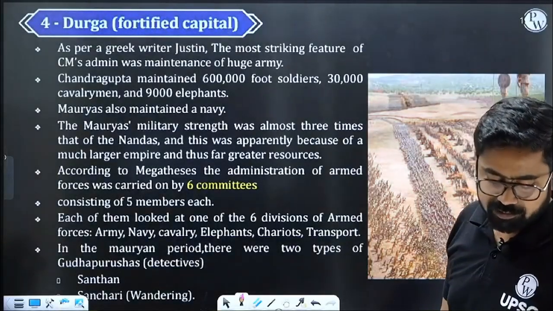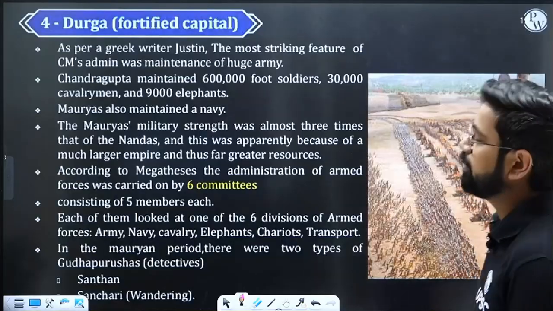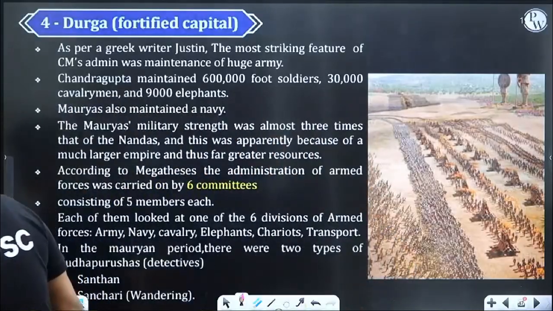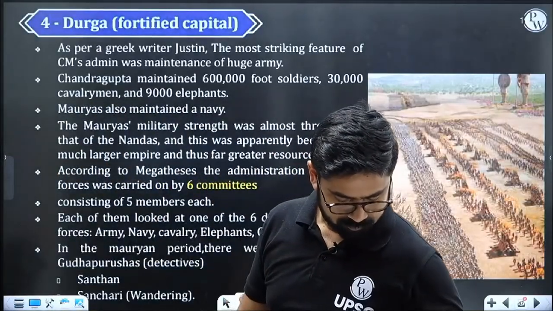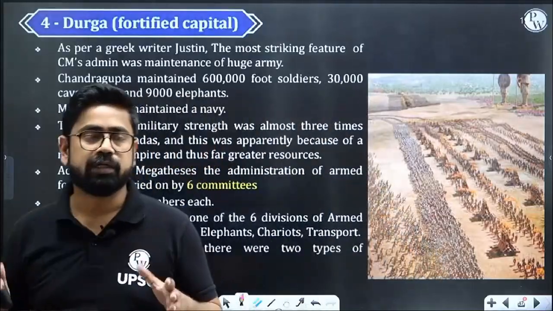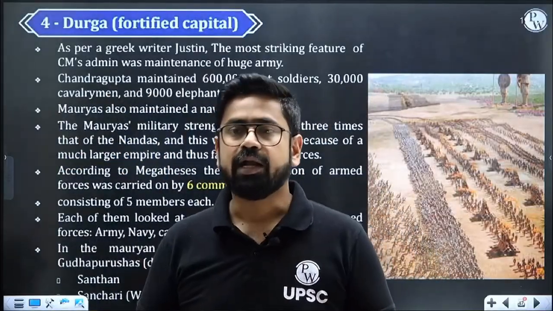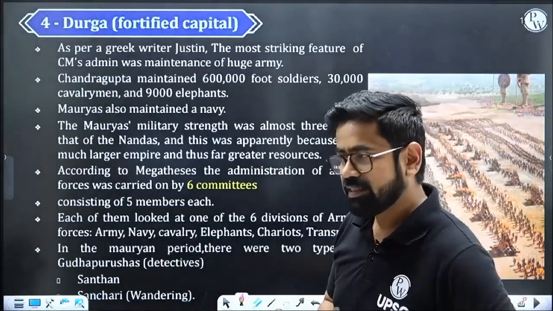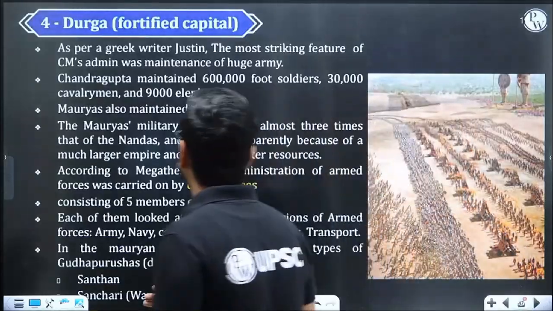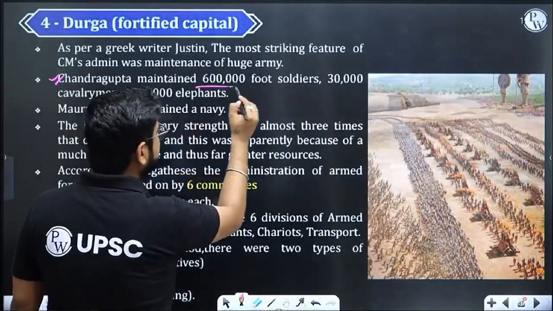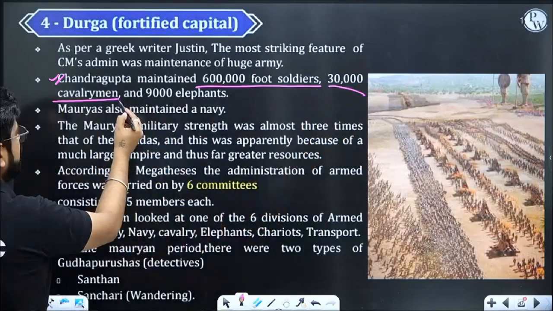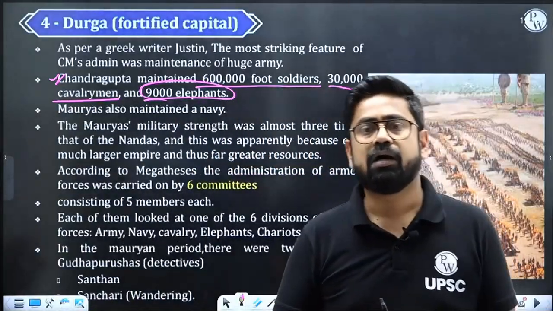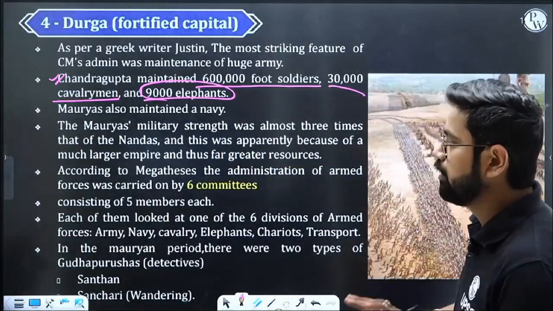Coming back to the fourth ang in the Saptang theory, that is Durga, the fortified capital. They had such a huge territory, in fact bigger than the Nandas' territory. So you will find that the army of Chandragupta Maurya or Ashoka is much larger than the Nanda army. Now just have a look. It's not important that you know the numbers, but even Chandragupta Maurya is having 6 lakh foot soldiers. This is huge. 30,000 cavalrymen, 9,000 elephants. None of the numbers is important. Don't mug up. Just appreciate how big this army is.